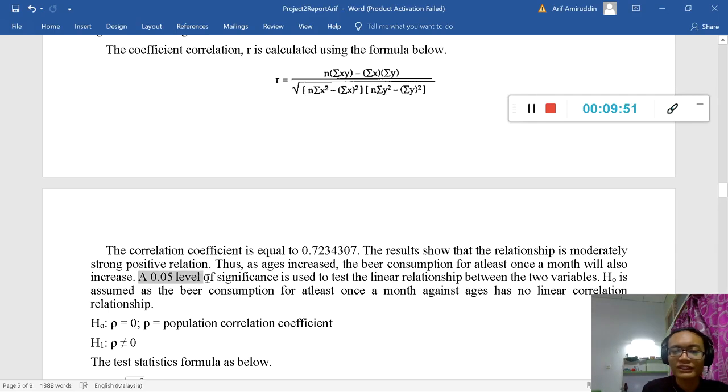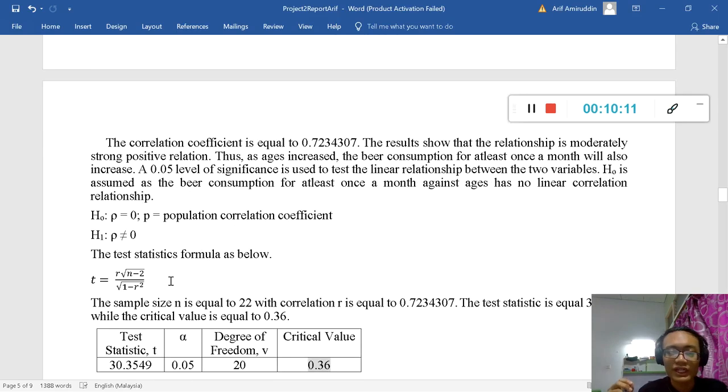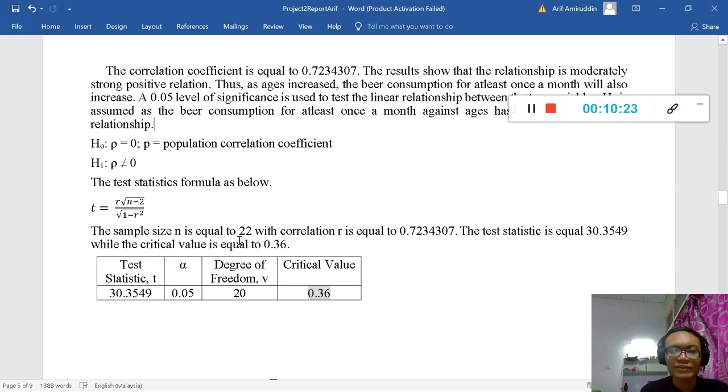At the 0.05 significance level, we test the linear relationship between the two variables. H0 assumes the beer consumption at least once a month has no linear correlation relationship. So H0 is equal to 0, while H1 is not equal to 0. So we will calculate the test statistic to validate the claim of H0, whether it is true or not. The sample size is 22. This is the same answer from before, 0.7. The test statistic is according to this formula, and it's calculated in RStudio.